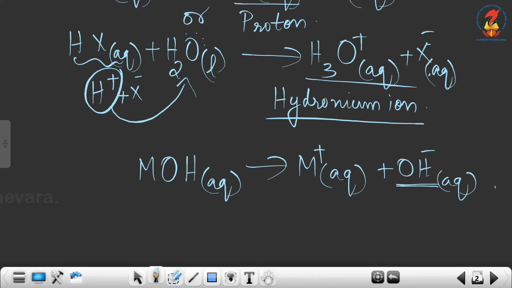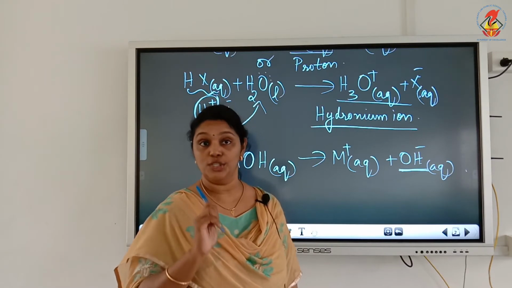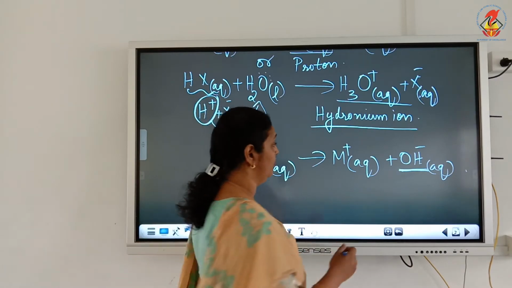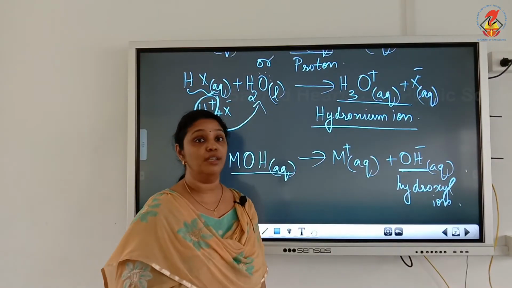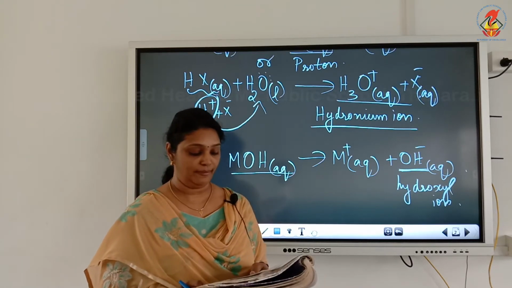According to the Arrhenius concept, bases are substances which dissociate in aqueous solution to give hydroxyl ion. This OH minus is our hydroxyl ion. So you can call MOH a base because it gives OH minus ions in aqueous solution.